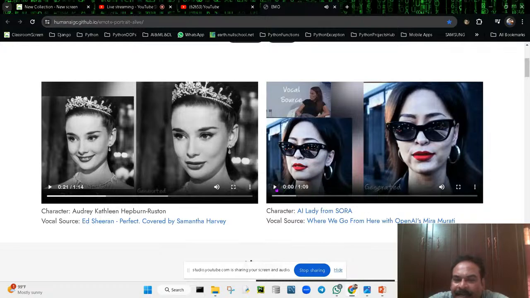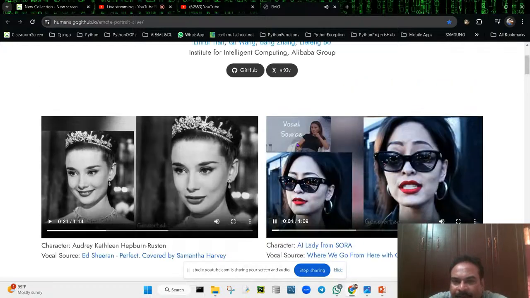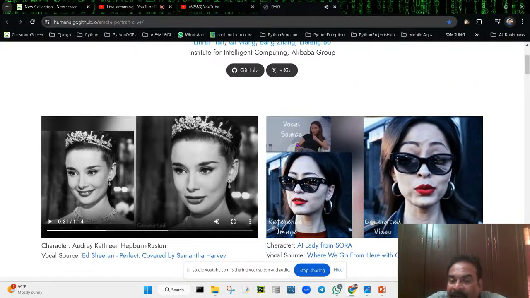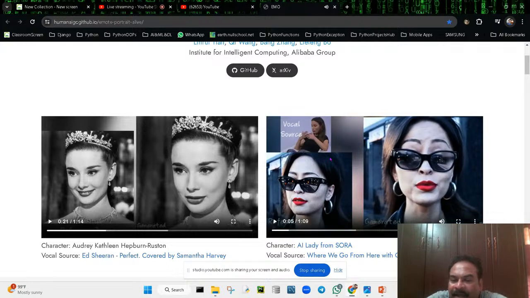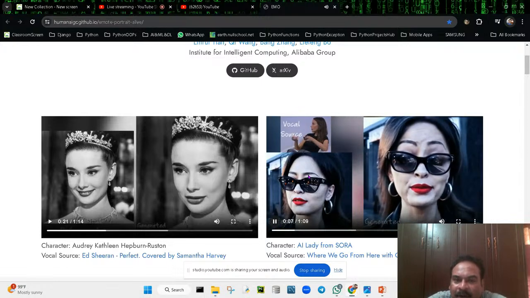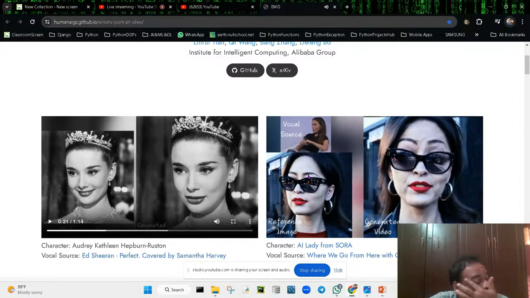That is generative AI. It will generate new content, the non-existing content. It is not there actually, but it will generate the new content. It is possible in generative AI.